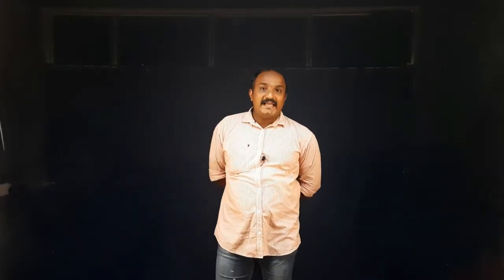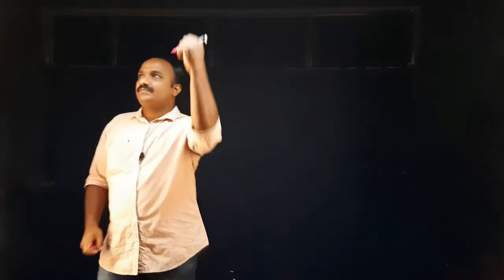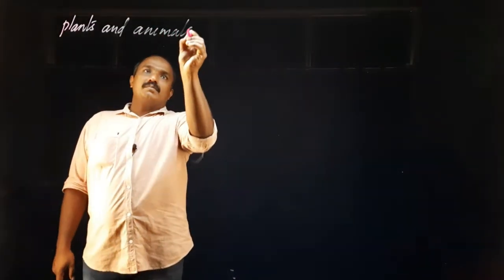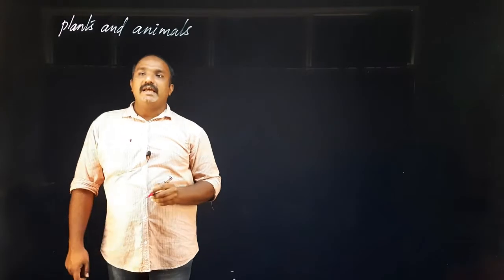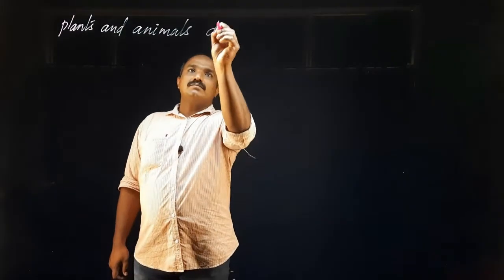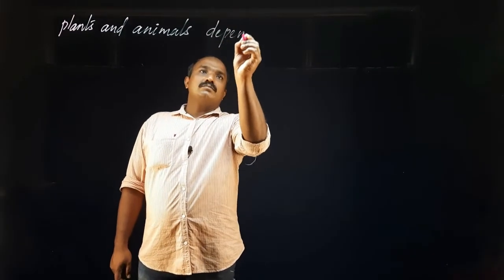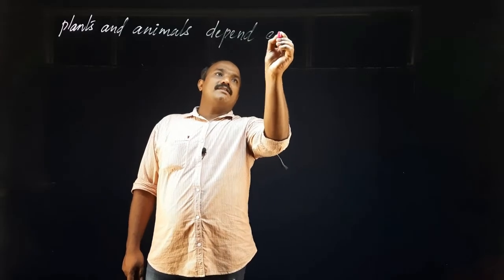That is the main point that we have to discuss today. Animals and plants depend upon each other.